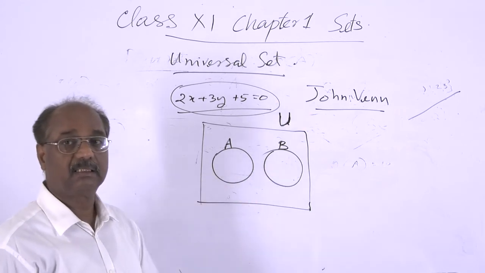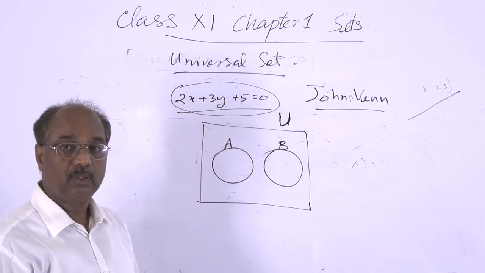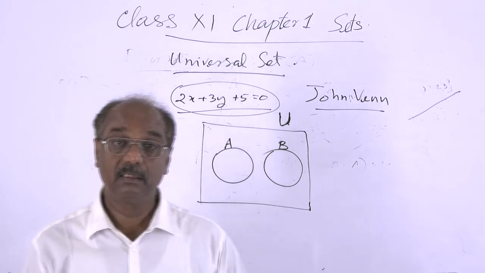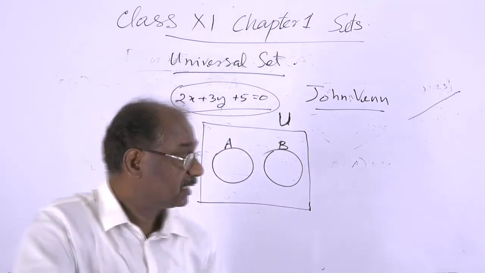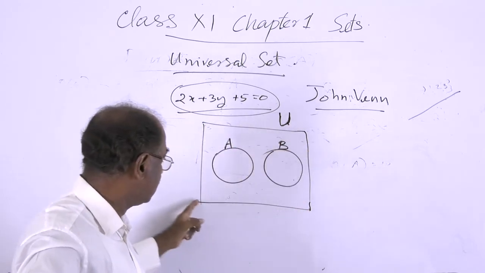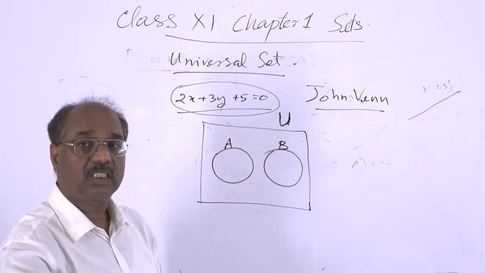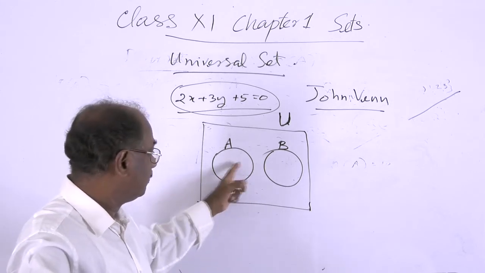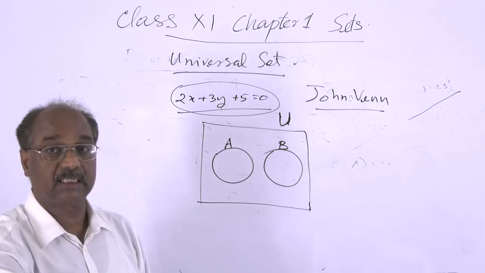Any set can be represented like this. Or if we have a number of sets, all those sets can be represented like this within the universal set. The universal set is usually represented by a rectangle, and all subsets we consider are represented by circles within it.